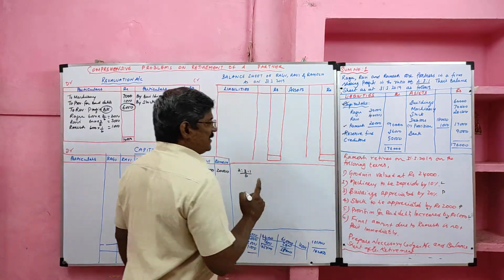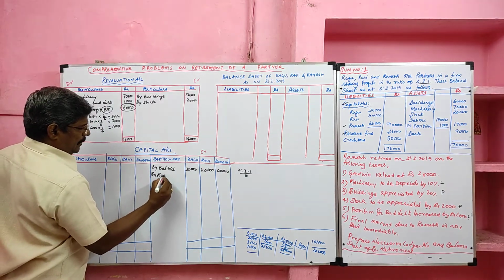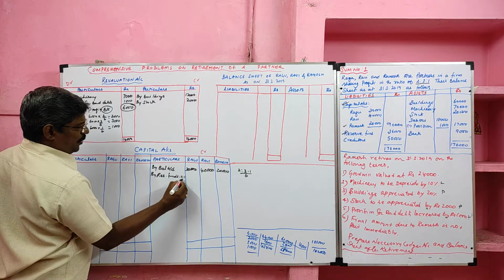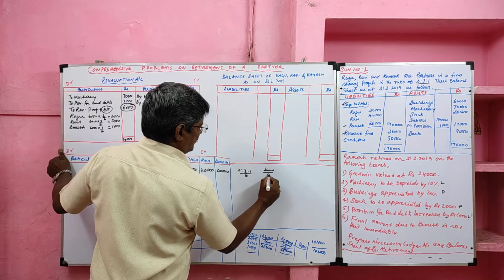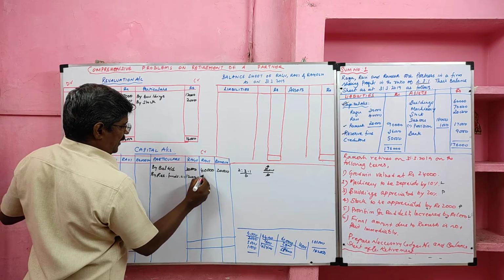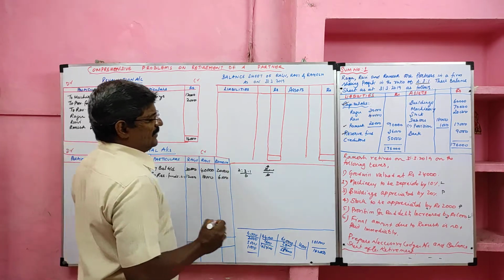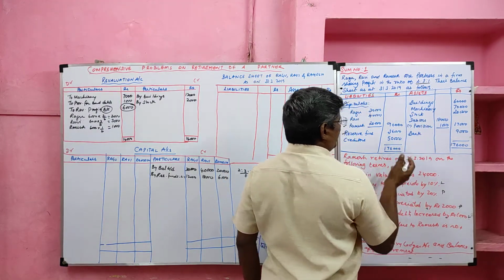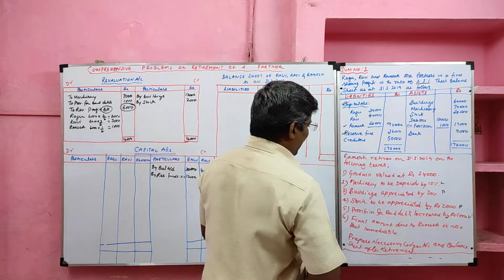Then reserve fund. Reserve fund should be credited to the capital account. So by reserve fund, it should be divided in the old ratio. Old ratio is 2:3:1. Reserve fund value 36,000 divided by 6. So 12,000 to Raghu, 18,000 to Ravi, 6,000 to Ramesh. Then creditors will not come to capital account. Building, machinery, stock, debtors, provision, bank will not come. In this problem, profit and loss account is not given either in the liability side or in the asset side. So we can move to the adjustments.